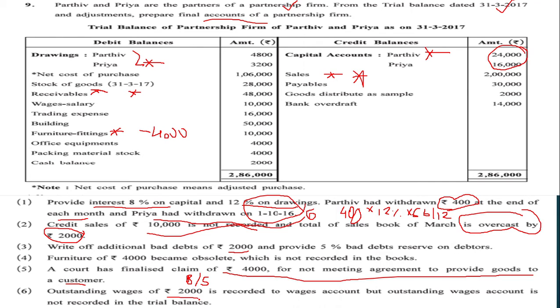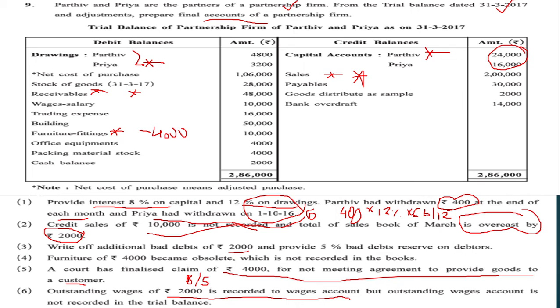Outstanding wages of rupees 2000 is recorded to wages account. What happens is outstanding wages has already been recorded to the wages account, but outstanding wages is not recorded in the trial balance. If they had given in the question only that outstanding wages of 2000 is not yet recorded, then we would have added 2000 to the wages account and 2000 to the balance sheet liability side, outstanding wages.